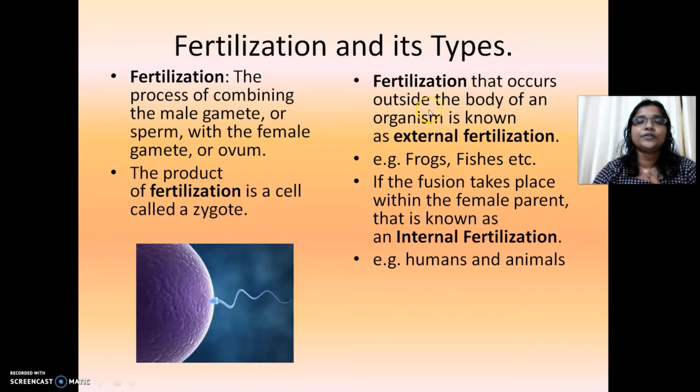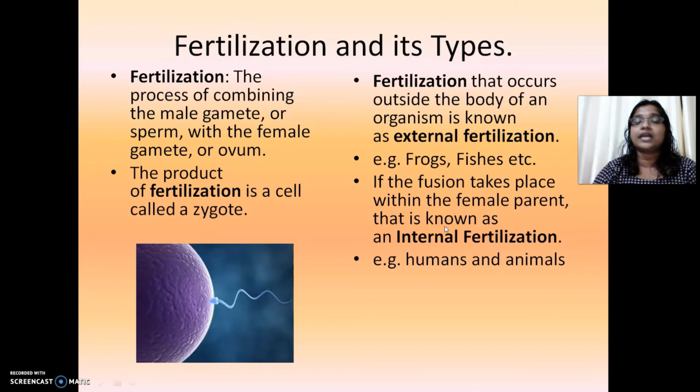In frogs and fishes, they lay eggs outside, and sperms are also released into the water. The fertilization, the combining of the male and the female gamete, takes place in water. If it happens outside the body of an organism, we call it external fertilization. Examples are frogs, fishes, etc.